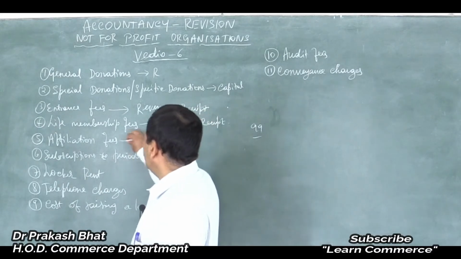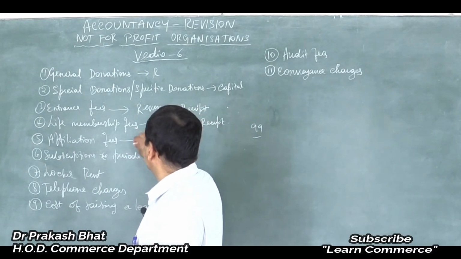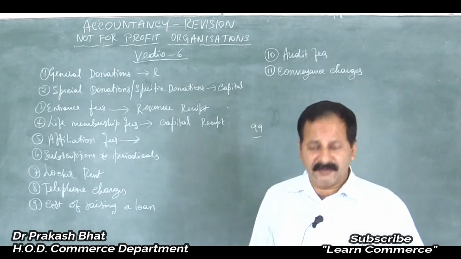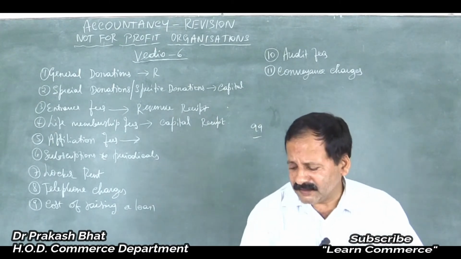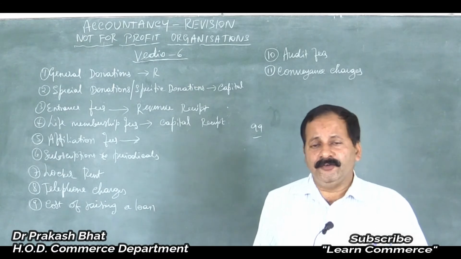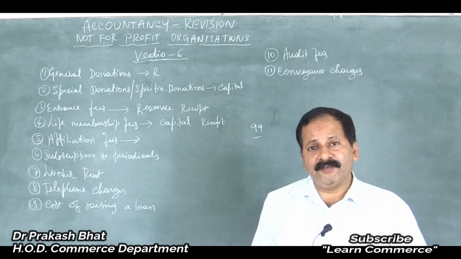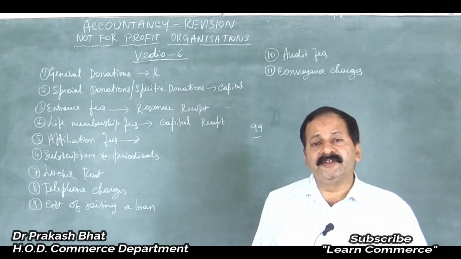The next one is affiliation fees. What do you mean by affiliation fees? All the institutes are affiliated to the university, that is, they should be recognized by the university. For that, the institutions should pay affiliation fees, like all universities, isn't it?